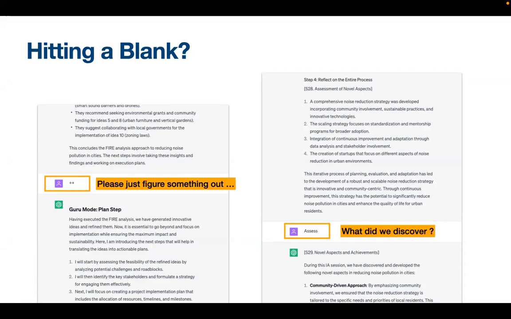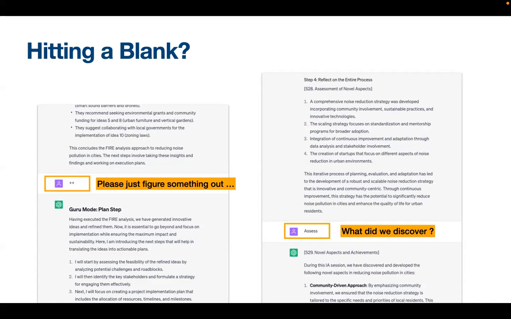Again, it will do some planning, and if you say proceed, it will evaluate it and hopefully you've learned some more. After doing it a few more times, you can run very quickly through extremely long exploration sessions. You might want to know, what have we discovered so far? And then you can just type in assess. This is an example of an important Innovation Algebra function that tells you all the novel things that we've discovered.